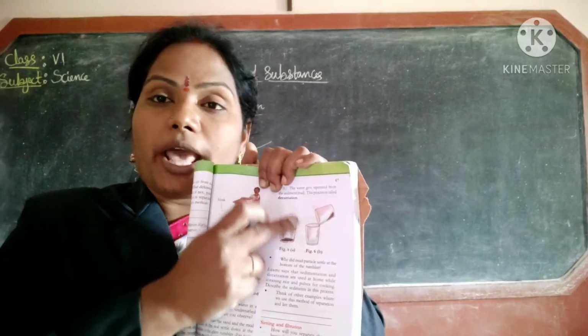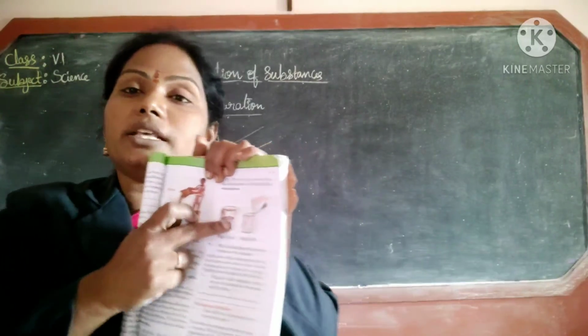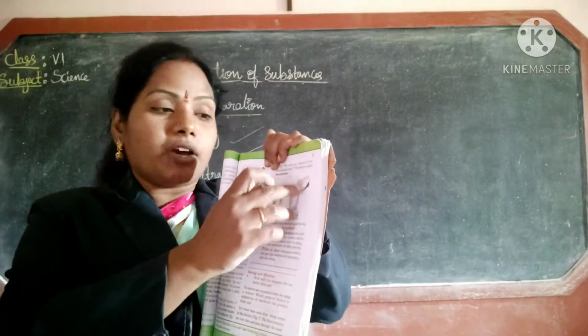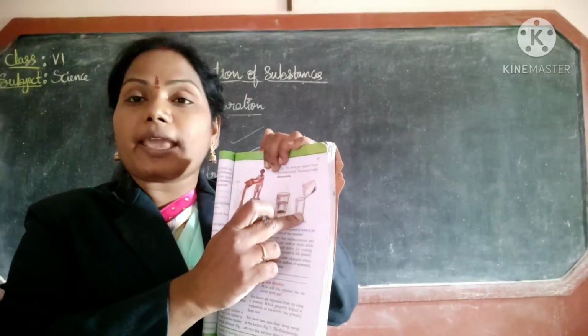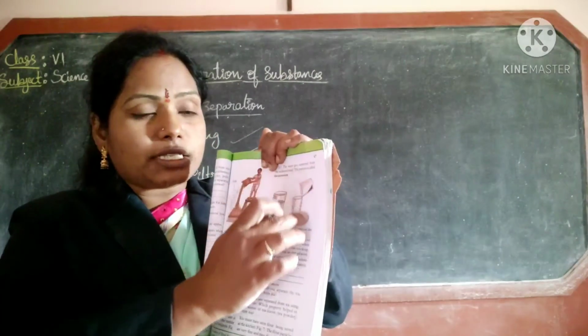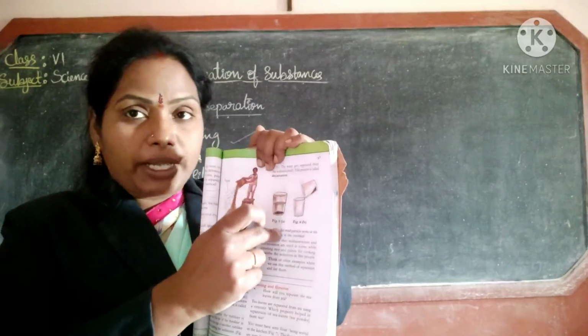The process is called sedimentation. Removing the water from the glass is called decantation. So this is decantation, this is sedimentation.